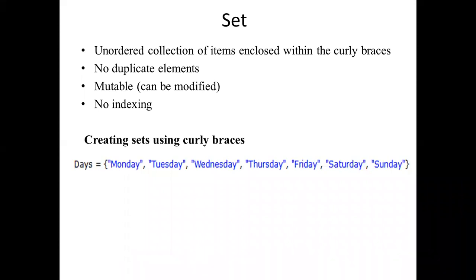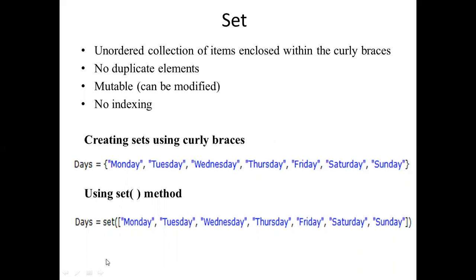All the elements in the dictionary are represented with key value pairs. That is the reason, though you are using the same symbol for both sets and dictionaries, by looking at the elements itself, you can tell whether it is a set or a dictionary. This is one way of creating sets. Another way is to use the set method. By using the set method also, you can create a set like this.